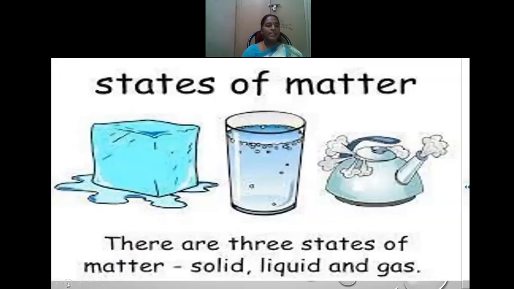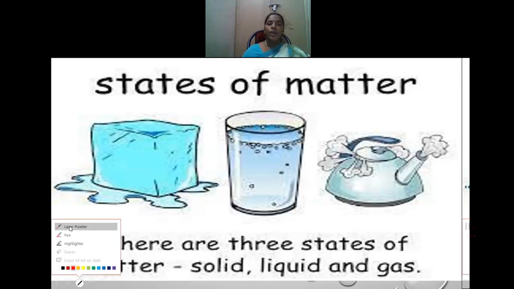State of matter. A simple example for you of reversible change. Take water and pour some water in a container and keep it in the freezer. And you can observe that ice cubes will be formed. Again, if you take the ice cubes outside for a few minutes, you get melting of ice and you get water. Now it is in a liquid state. If you heat the water, it becomes water vapor. So water has three states. There are three states of matter: liquid, solid, and gas.